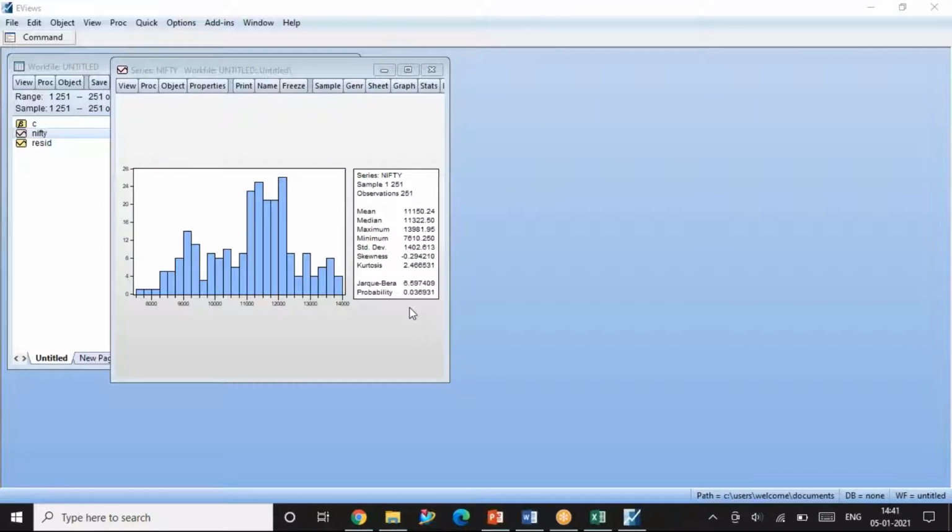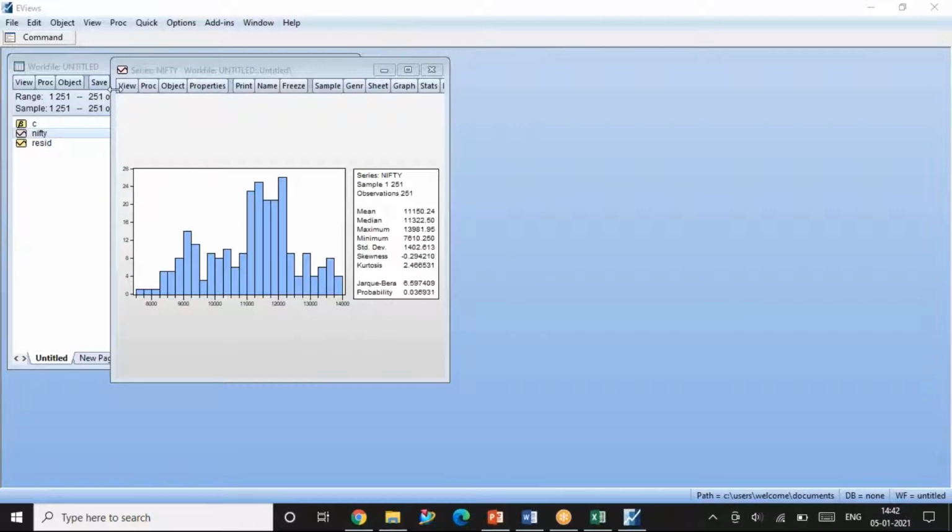So since the p-value is less than 0.05, we reject the null hypothesis. Once again, the probability value, that is the p-value, represents the probability of committing type 1 error. What is type 1 error? Rejecting the null when it is true. When the null hypothesis is true and I reject it, I'm committing type 1 error. When the p-value is less than 5%, the probability of committing type 1 error is less than 5%. That is the meaning of this p-value. So the p-value says the data is not normally distributed, and the H naught, data is normal, is rejected since the p-value is less than 0.05.